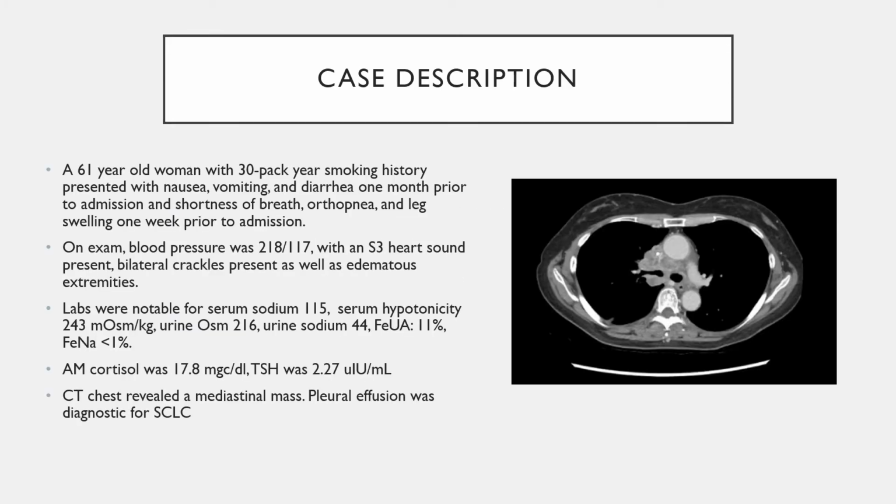A 61-year-old woman with 30-pack-year smoking history presented with nausea, vomiting, and diarrhea 1 month prior to admission, and shortness of breath, orthopnea, and leg swelling 1 week prior to admission. On exam, her blood pressure was elevated to 218/117 with an S3 heart sound, bilateral crackles, and edematous extremities.